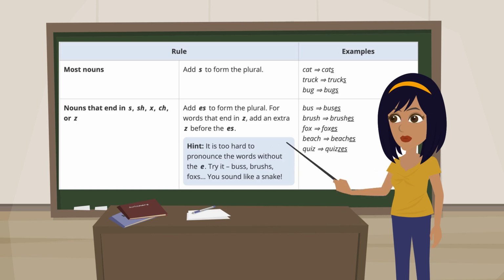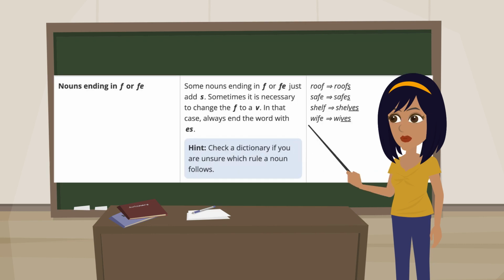Quiz, quizzes. Nouns ending in f or fe. Some nouns ending in f or fe just add s. Sometimes it is necessary to change the f to a v. In that case, always end the word with es. For example, roof, roofs; safe, safes; shelf, shelves; wife, wives.